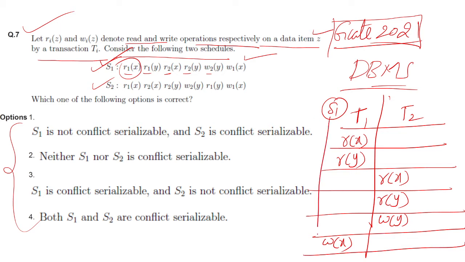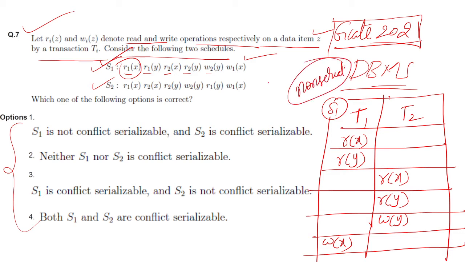Actually this is a non-serial schedule, right? Before completion of transaction T1, T2 came, and after that T1 came again. This is actually a non-serial schedule. The question is just asking whether it is conflict serializable or not. For that, there are two transactions, right? First T1 came, T1 is reading X.